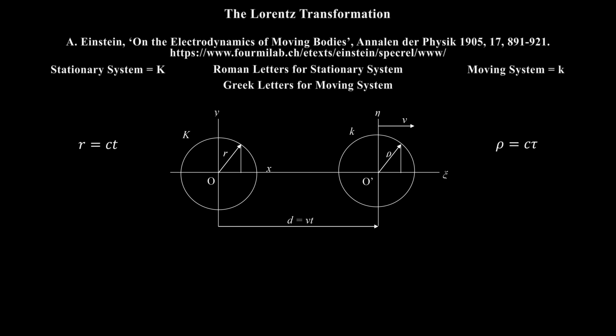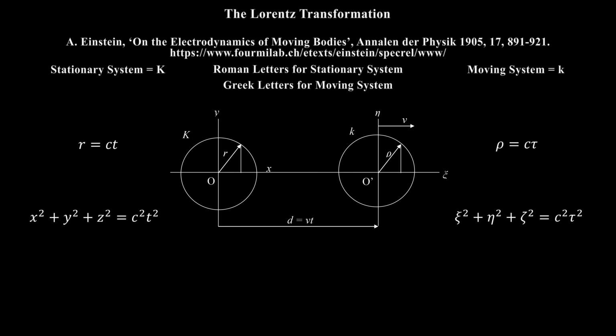To see why Einstein's conclusion is erroneous, let's look carefully at the two equations he presented for his alleged spherical form invariance under Lorentz transformation. Here they are again. These two equations have exactly the same form. In other words, the theorem of Pythagoras is form invariant under Lorentz transformation. Now, since the first equation describes Einstein's expanding spherical wave of light centered at the origin of his stationary xyz coordinate system by construction, Einstein concluded that the second equation also describes an expanding spherical wave of light centered at the origin of his moving xi, eta, zeta coordinate system.